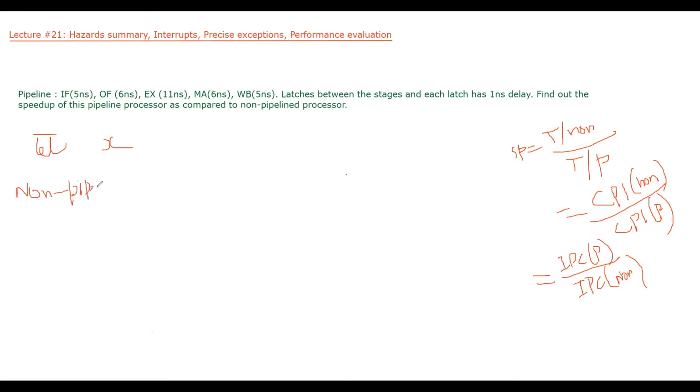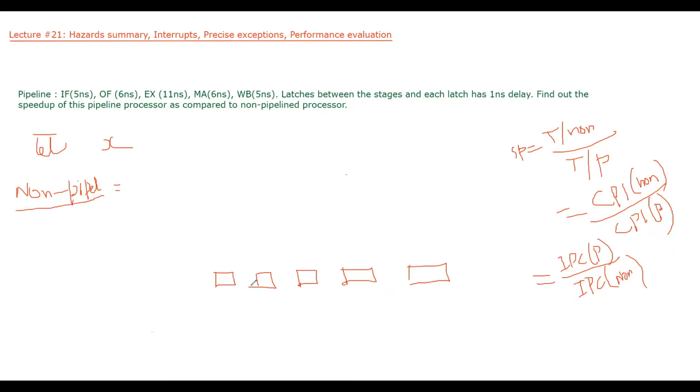On which processor? Non-pipelined. So what is a non-pipelined processor? Non-pipelined first completes one instruction, then second instruction, then third instruction. Okay. So it won't start the second instruction before the completion of first instruction. So if we have a pipeline, for example, these are our stages 1, 2, 3, 4, and 5. So how many stages are there? 5.